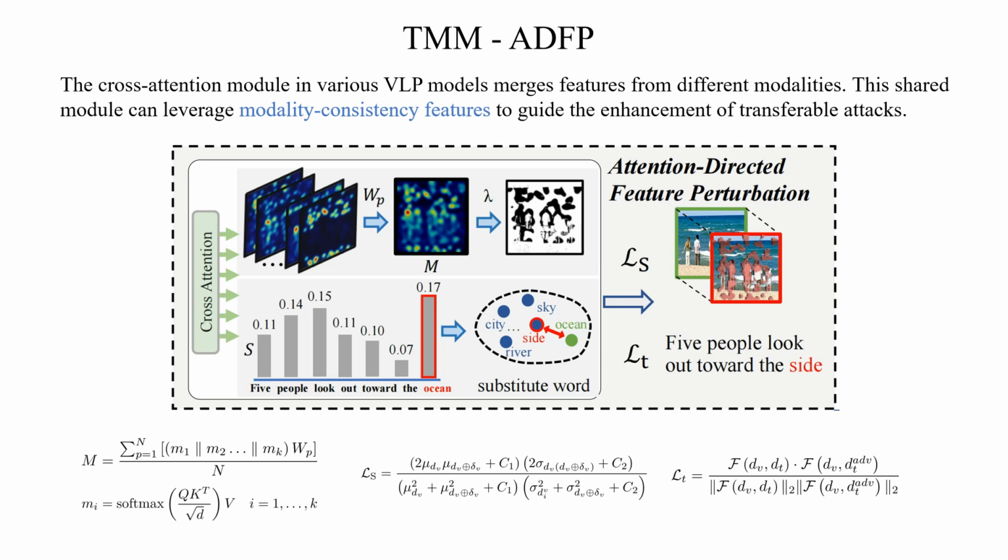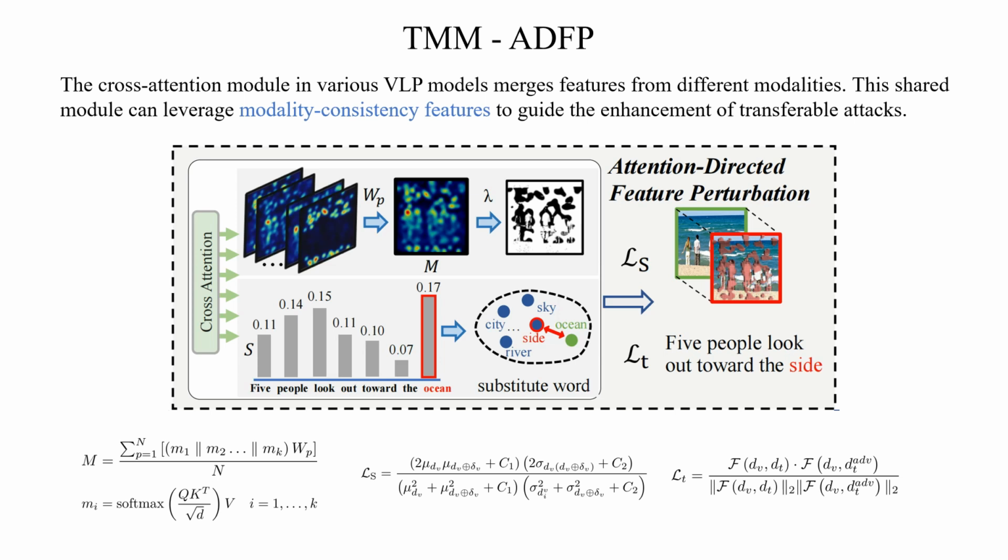ADFP primarily perturbs modality consistency features, which represent decision-relevant features shared between different VLP models. For example, both text and visual inputs may share attributes such as color or shape information, which are highly relevant to executing transferable attacks.